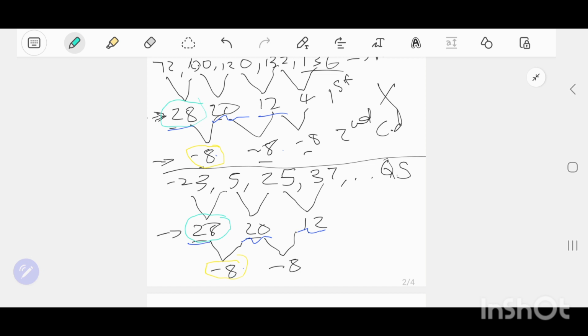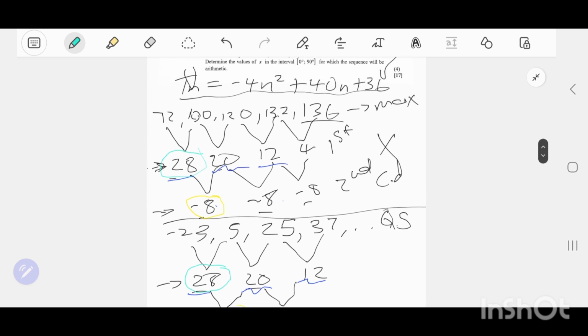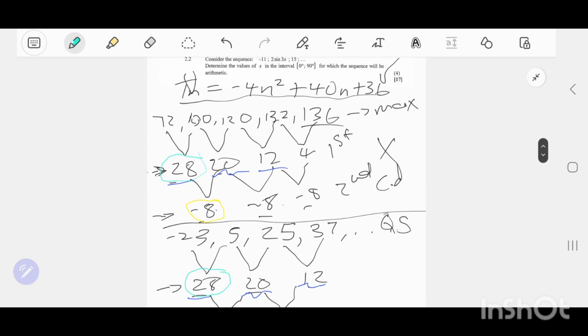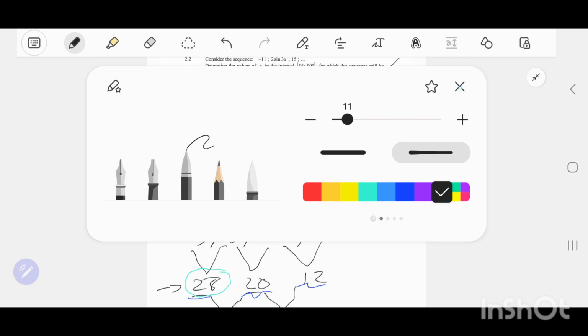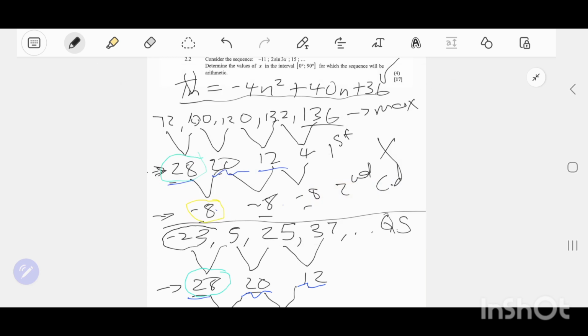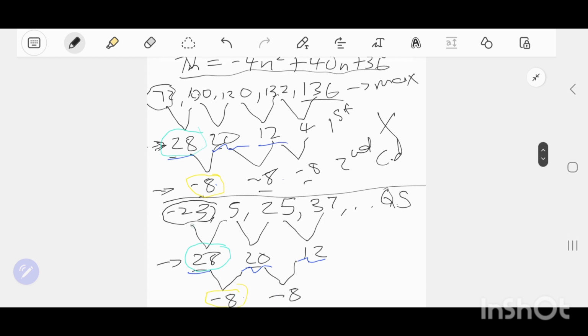The constant difference. And then for B, 3A plus B is equal to the first term of the first difference, which is 28 in this case. So can you see, I'm going to get the same thing. The only difference, people, here is that the value of C will be different. That's the only thing, people, that will be different, because here A plus B plus C equals negative 23, but here it equals 72.